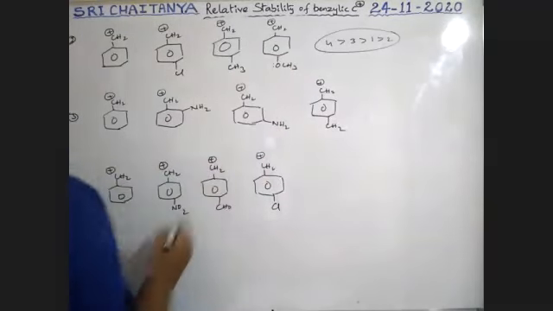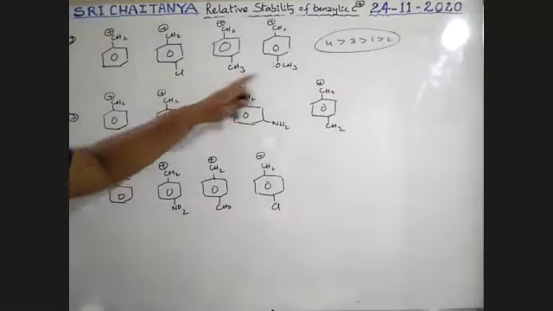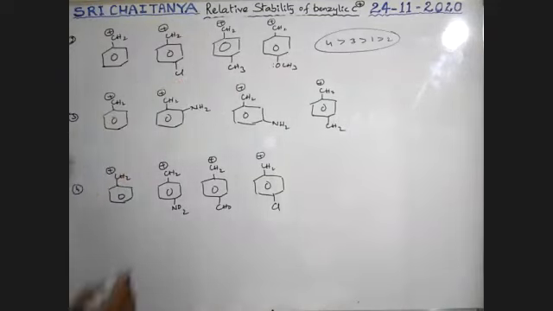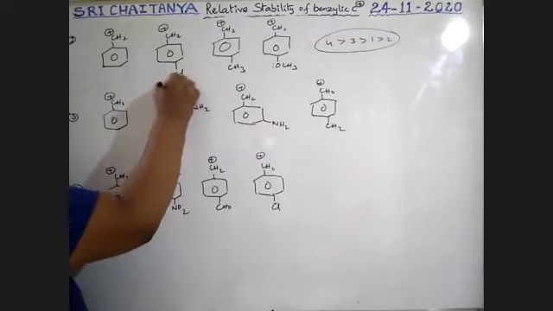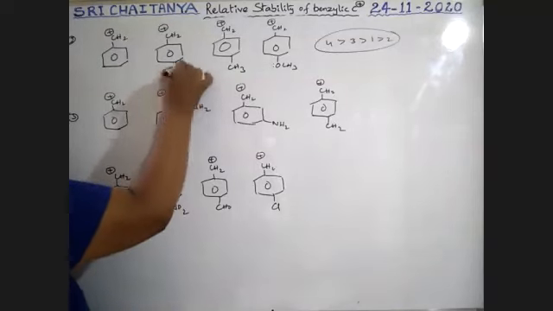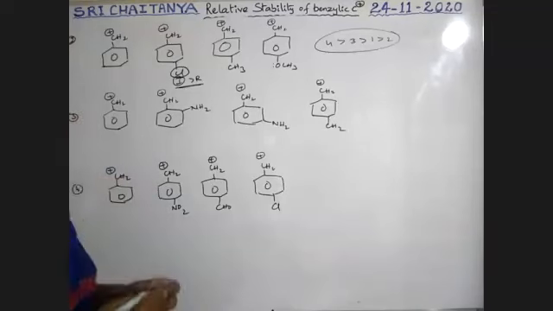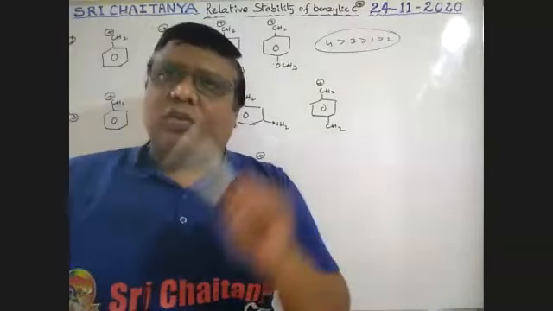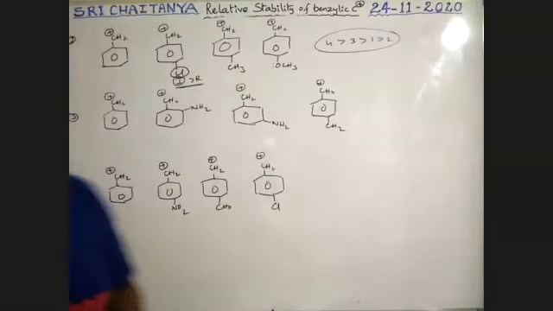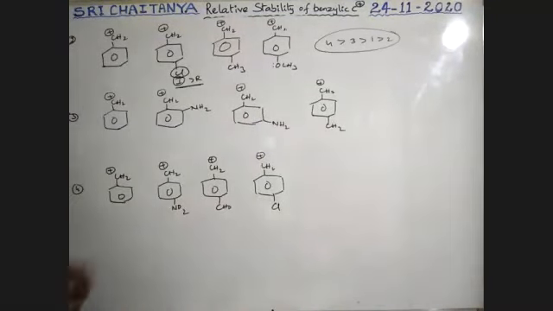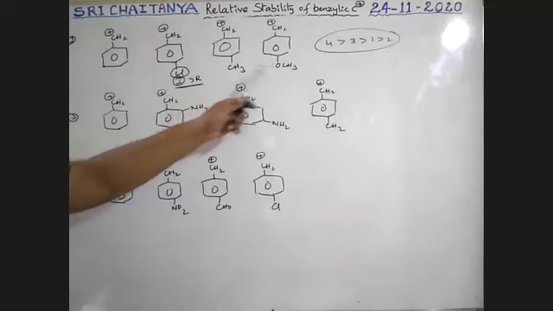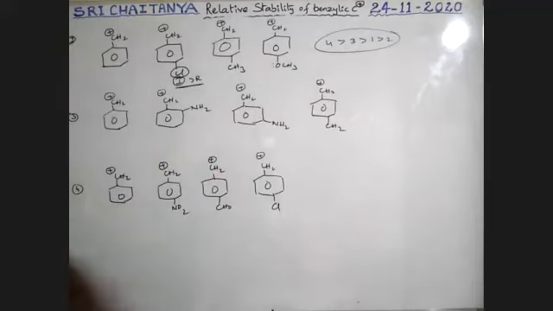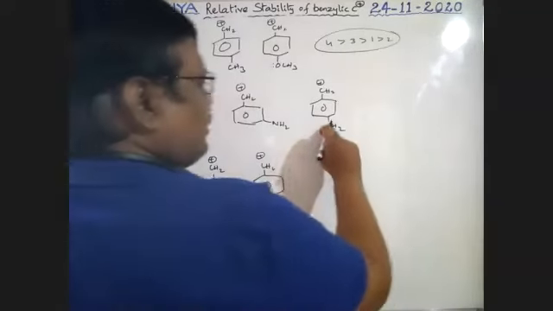When compared to this, it is somewhat less. Here the inductive effect dominates. Particularly for chlorine, I dominates R. In other cases R dominates I, but for chlorine, I dominates R. Okay. So therefore, 4 greater than 3 greater than 1 greater than 2. Now, what about this? Sorry, it is also NH2.